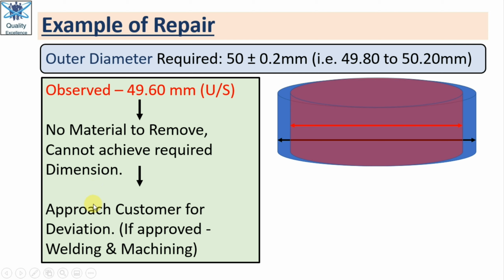So what we need to do is approach the customer for a deviation. If we give the customer an option to weld on the part and again remachine it to make the dimension 49.80, and the customer approves, then we can do this activity of welding as well as turning it again.